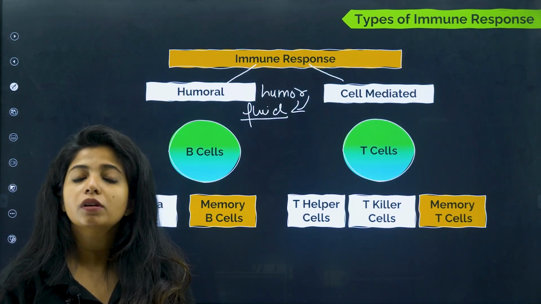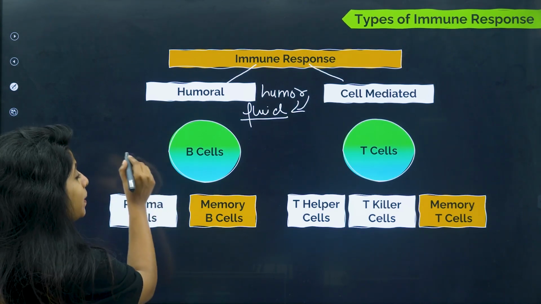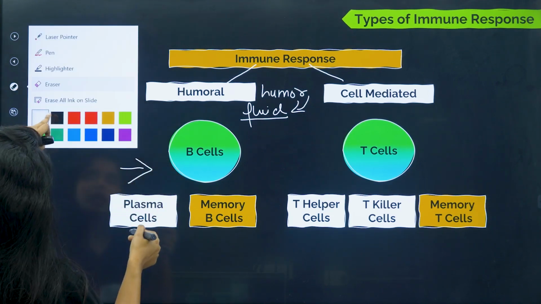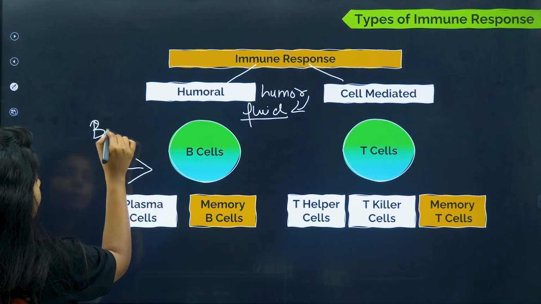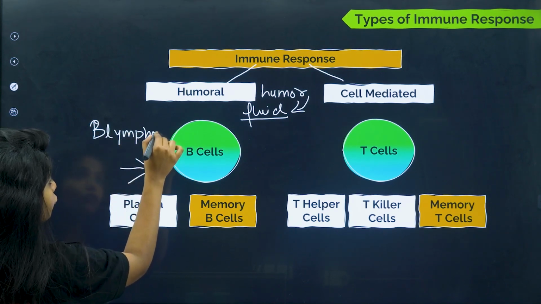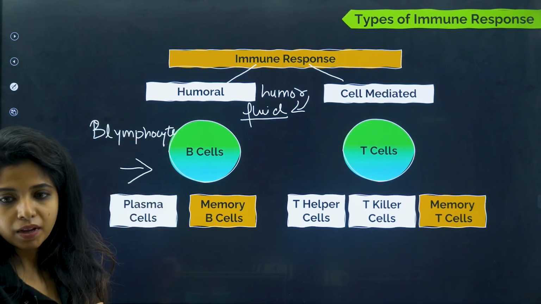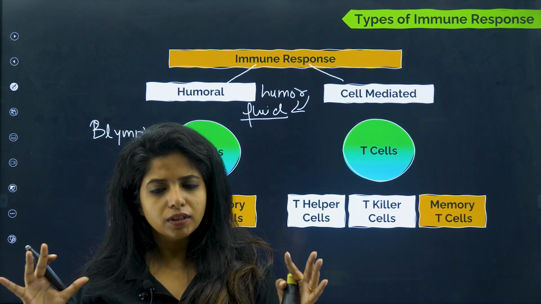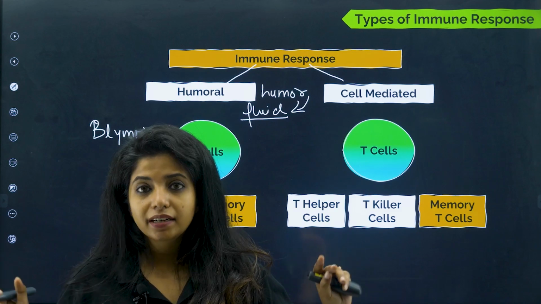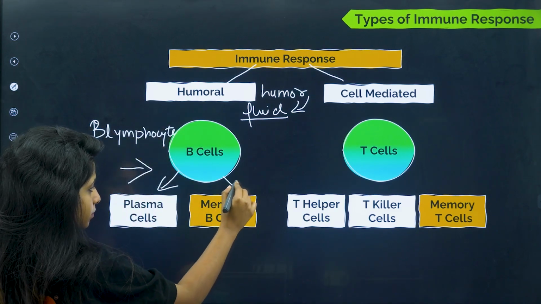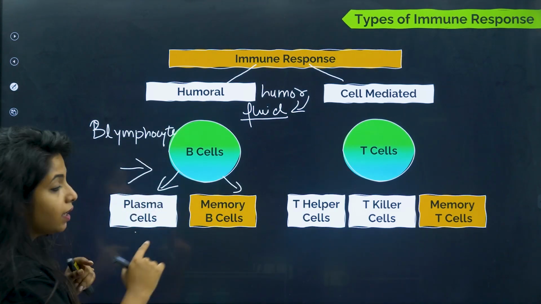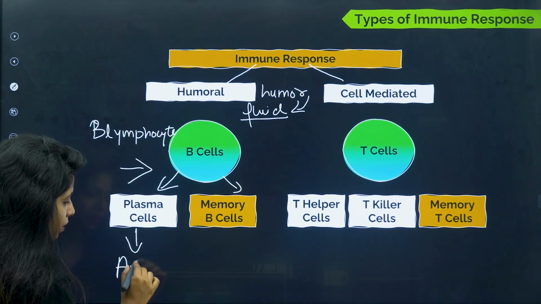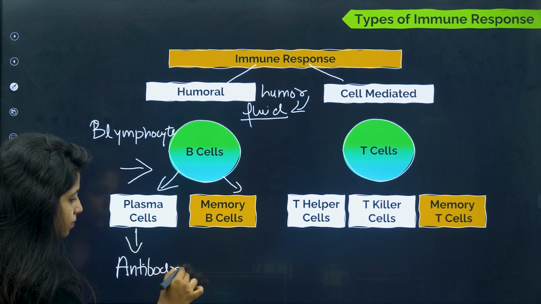The one that plays a major role in humoral immunity is the B lymphocyte. Here I have written B cells, that means B lymphocyte, and you know that it is a type of white blood cell. We just studied about it, right? Now this B lymphocyte, when it gets activated, we will see how it gets activated, but when it gets activated, it releases two types of cells. One is plasma cells and the other one is memory B cells.